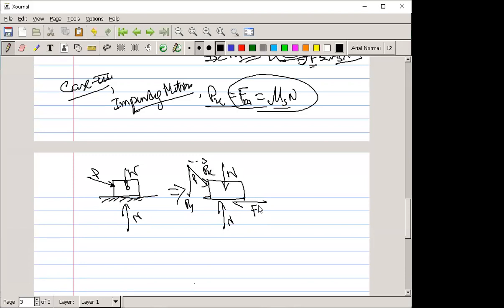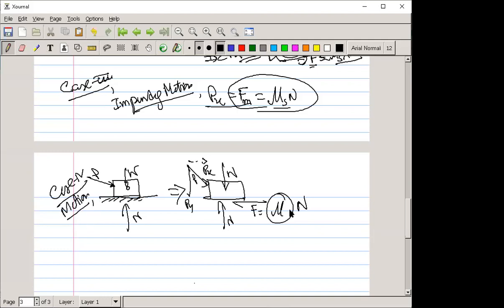Now can anyone tell me, if this frictional force is there, then what is the value? Which mu do we write? Take case 4, which is motion.